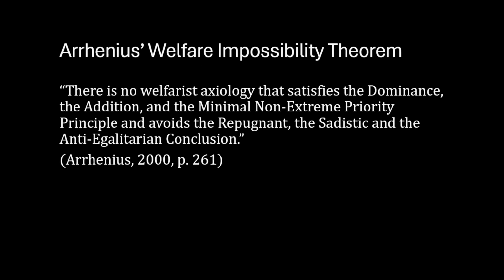So the first question is, what is the welfare impossibility theorem? Well, it's a theorem developed by Gustaf Arrhenius originally around 2000 and has since undergone a few different revisions. But it's a theorem that states that welfarist axiologies of a certain kind are impossible.